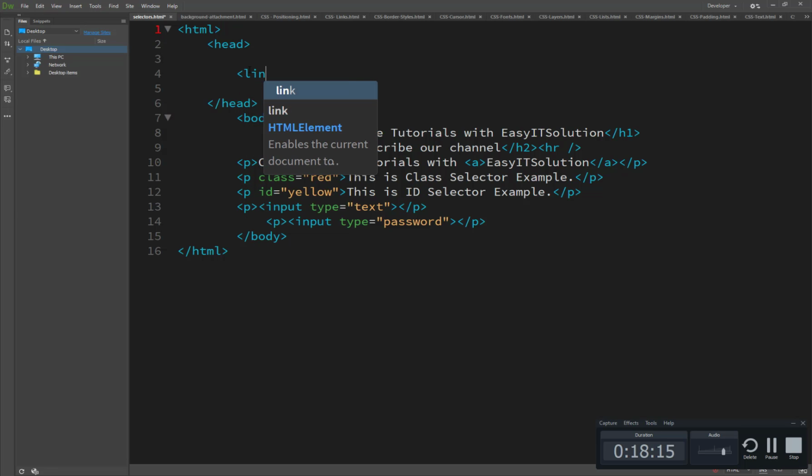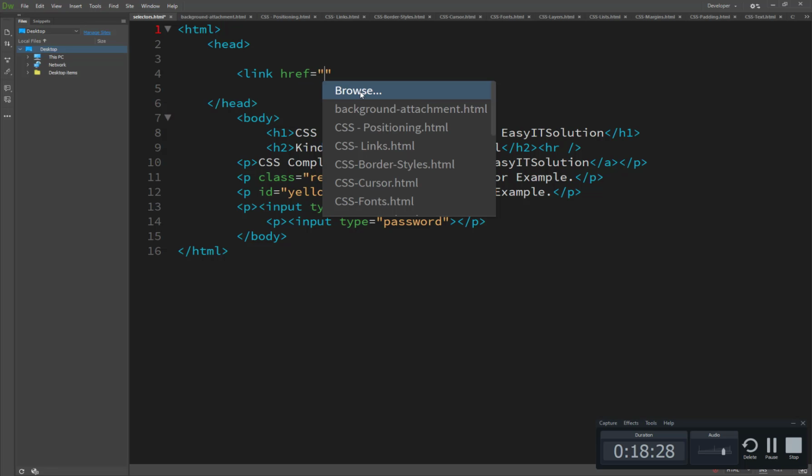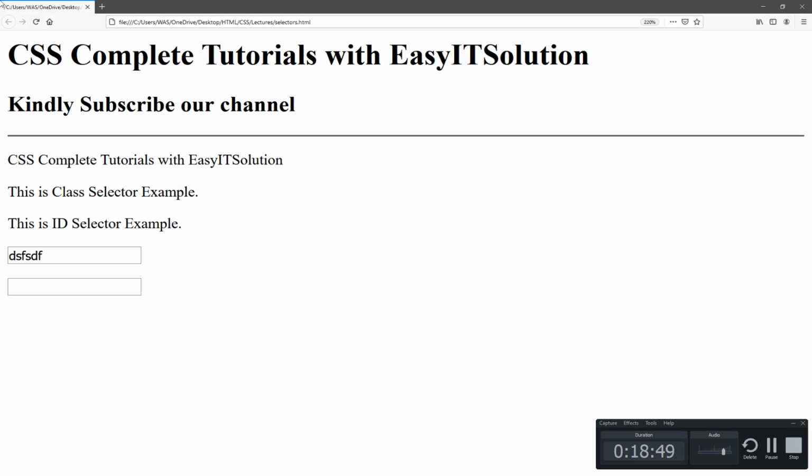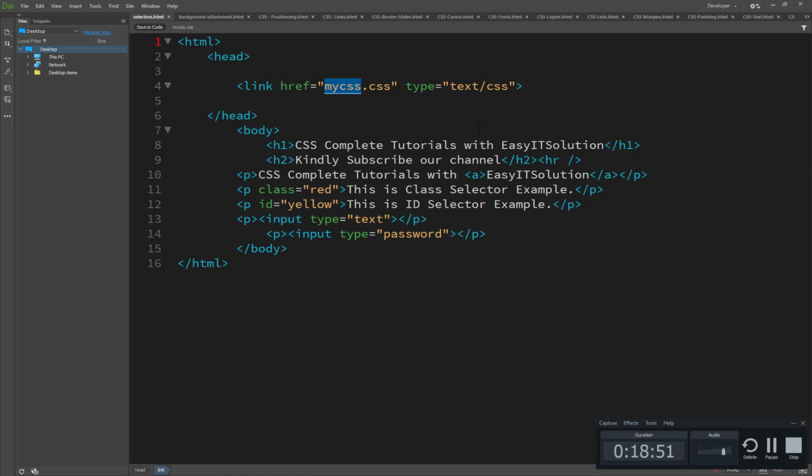method. What is the outsource? It's used with the link, and after link we have the hyper reference and browse to my CSS. And what is the type of CSS? Type text/css, and that's all. It automatically imports your code from the my css.css page, and now we are just trying to, okay, sorry, so where